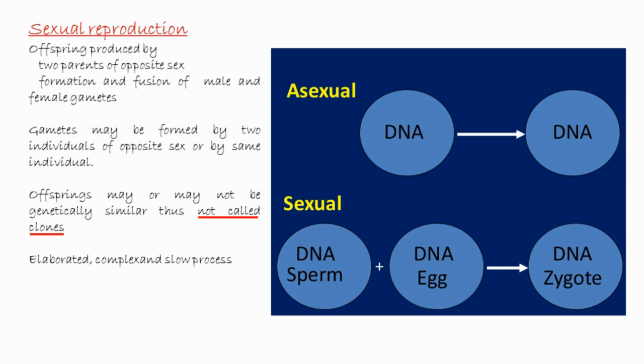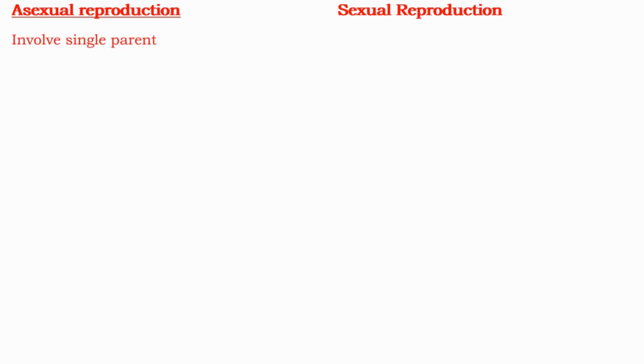Now we will discuss some differences between sexual and asexual reproduction very briefly. Asexual reproduction involves a single parent, whereas sexual reproduction involves two parents of opposite sex.